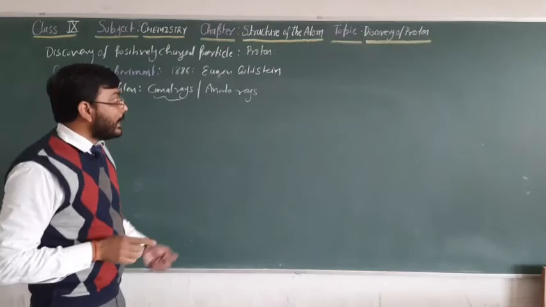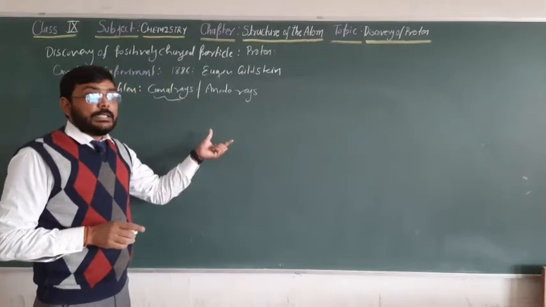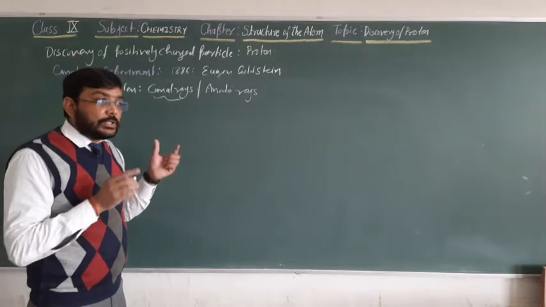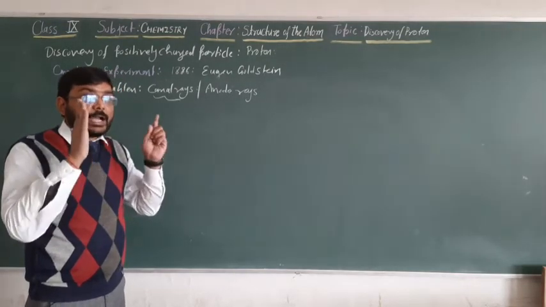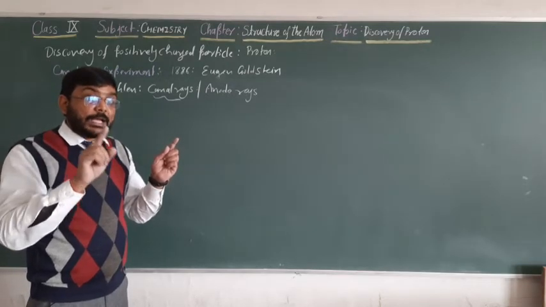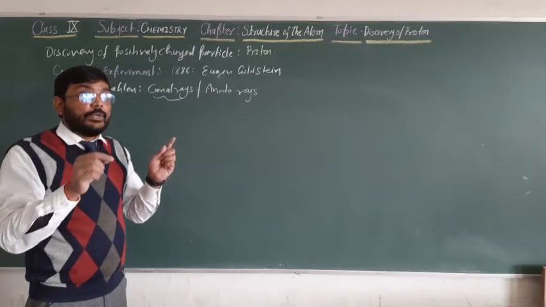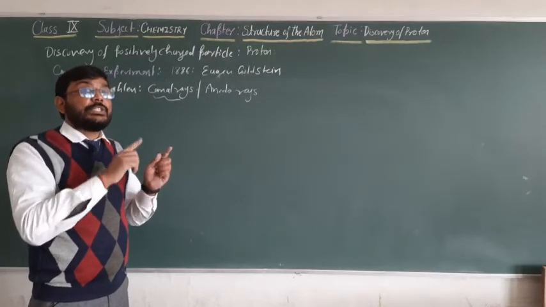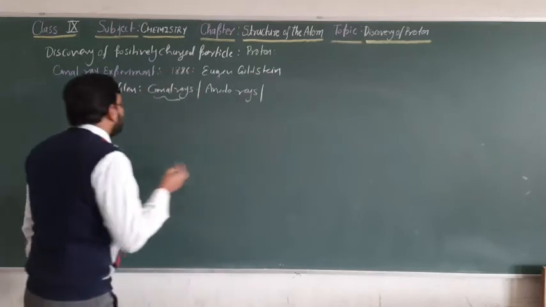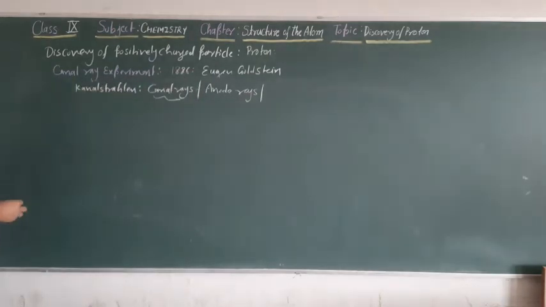But remember that these anode rays do not originate from the anode. They originate between the cathode and anode plate, from the atoms of the gas which is filled inside the discharge tube. Clear? We also call them channel rays.